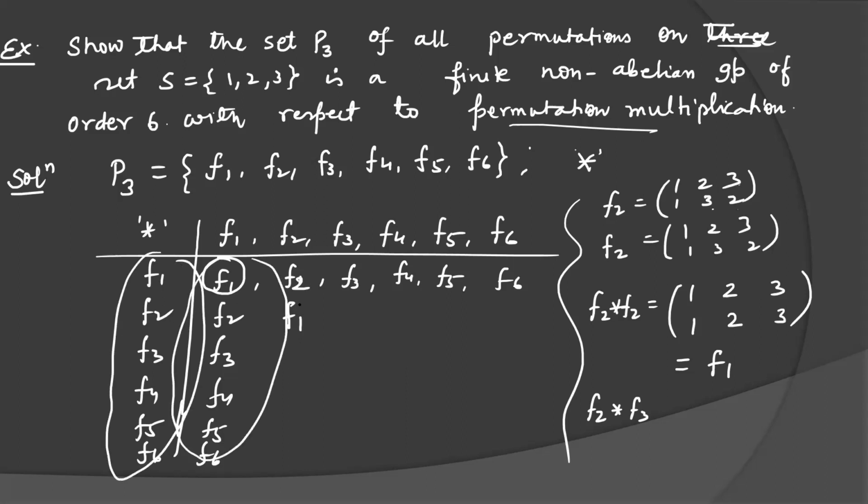For finding the inverse, you just circle the F1 elements. F2 inverse is F2, F1 inverse is F1, and maybe F3 inverse is some other element, maybe F4, F5, F6, I don't know. It can be F3 also. I am giving you this problem as homework, because I have already discussed this type of problem in the composition table lecture.